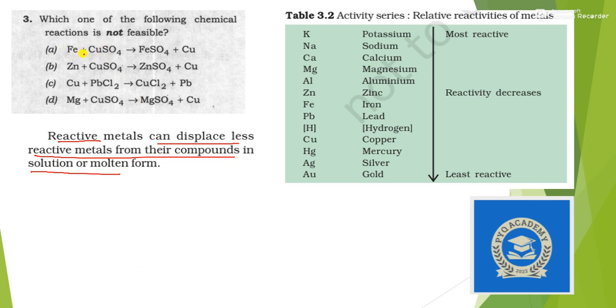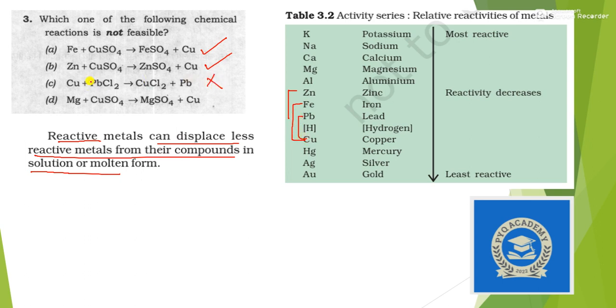So Fe plus CuSO4 will become FeSO4 only when Fe is above copper. Here you can see Fe is above copper, so it can proceed. Then zinc plus CuSO4, zinc is above Cu, so it can also proceed. Cu plus PbCl2, Cu is lower than Pb, so it cannot proceed.